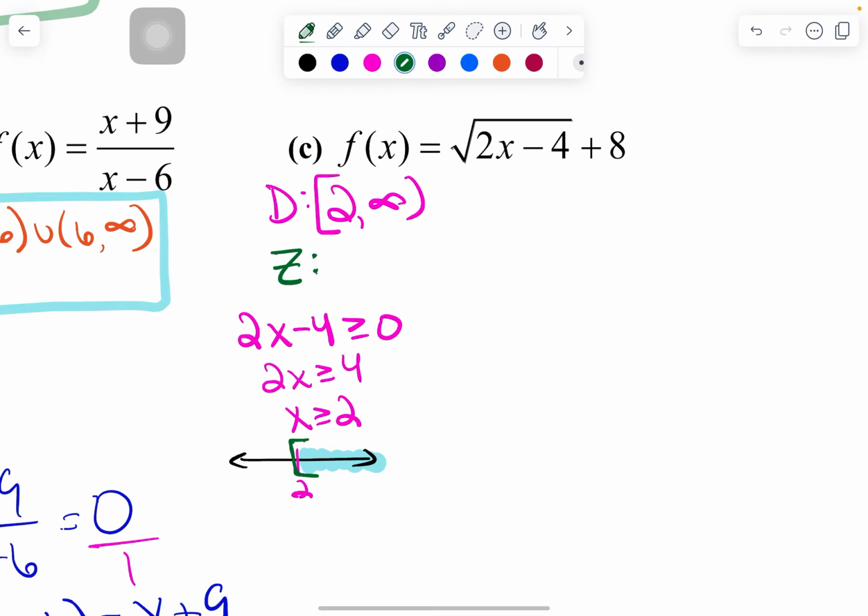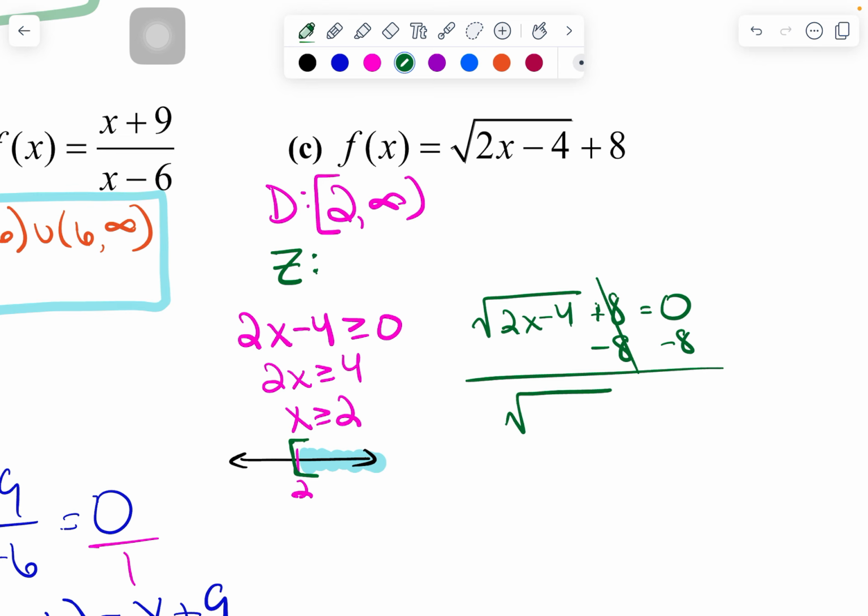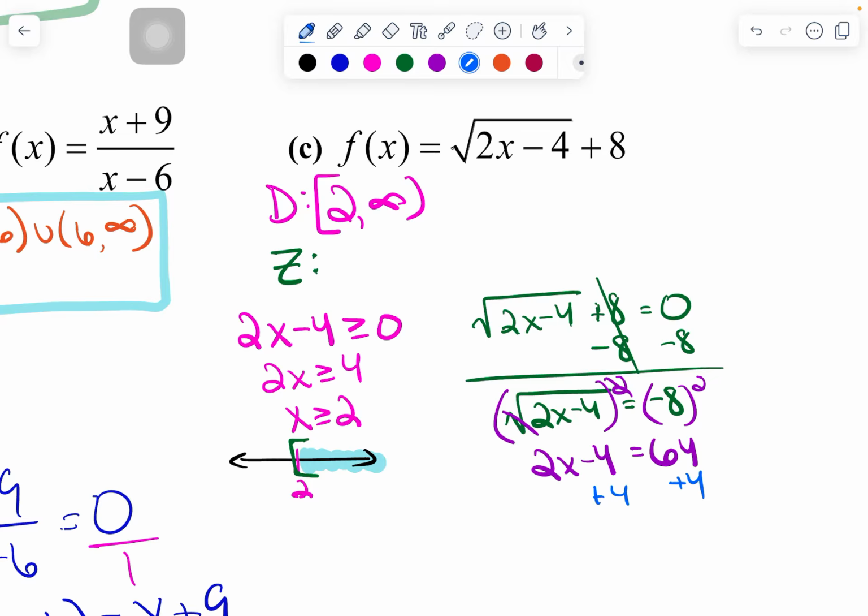Okay, so I'm going to take the function, so square root of 2x minus 4 plus 8 is going to equal 0. And now I'm going to solve this. I'm going to subtract 8 from both sides, and I have the square root of 2x minus 4 is equal to negative 8. Everything in math has an inverse operation, so square both sides. The left side is going to turn into 2x minus 4. The right side turns into 8 squared, which is 64. And then I'm going to add 4 to both sides.